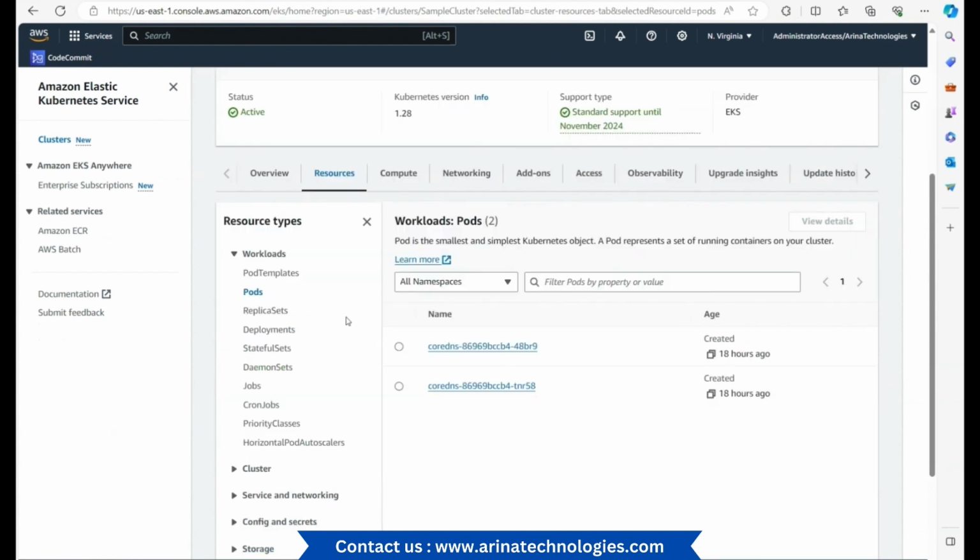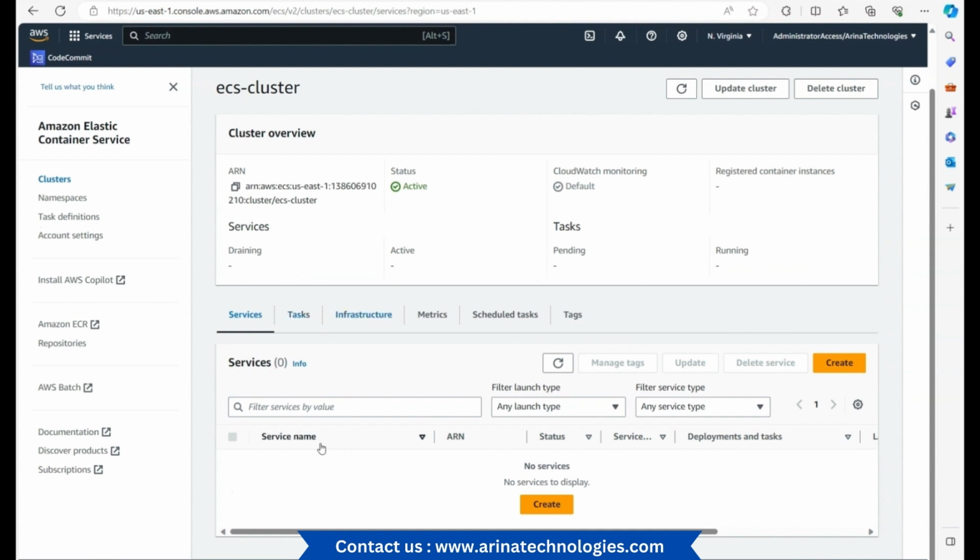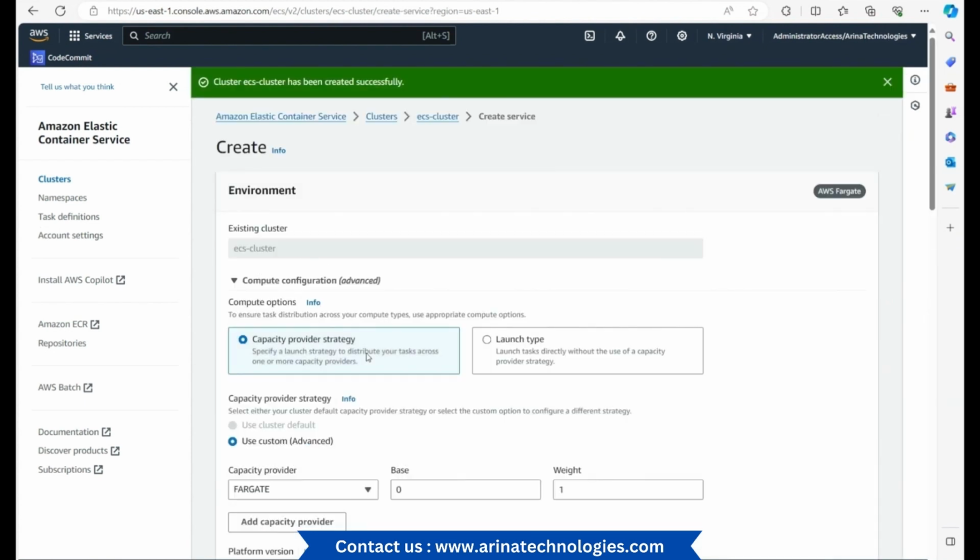And now these are the resources. You see there are lots of resources here in Kubernetes, which again gives the impression of it being a lot more complex compared to ECS, where, if you see here, we could create a service out here. I could say this is a capacity provider strategy, something that is recommended to use. And that's where we could get into the next topic: rather than launch type, this is recommended.